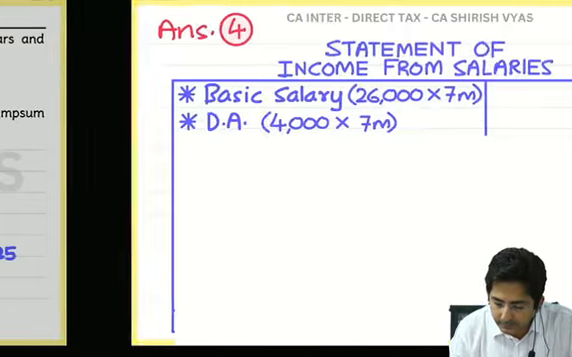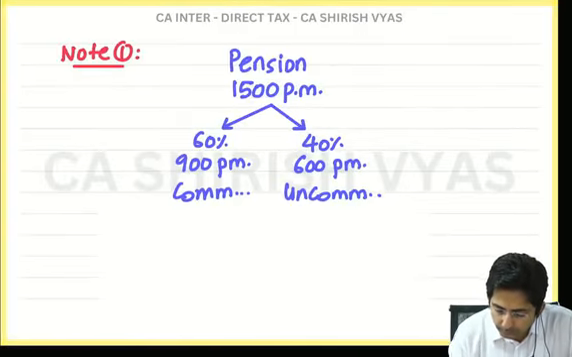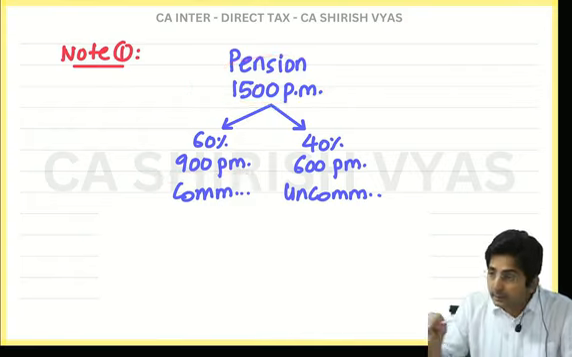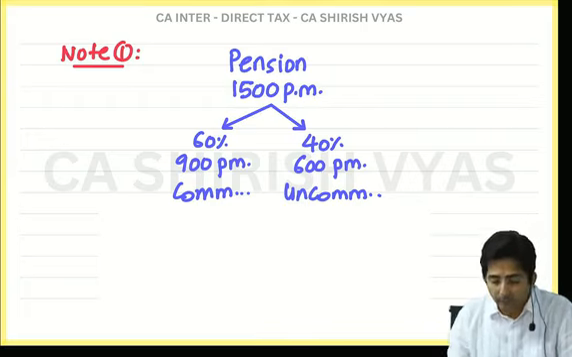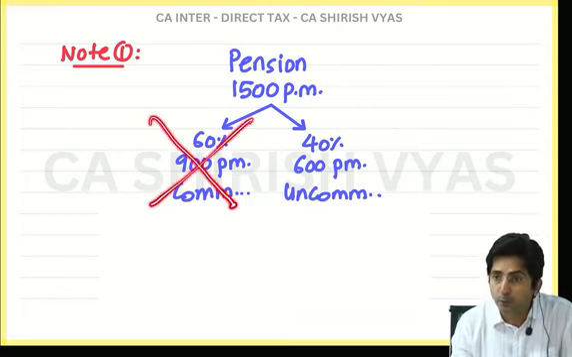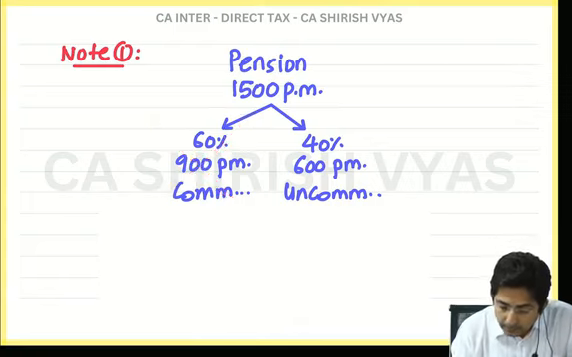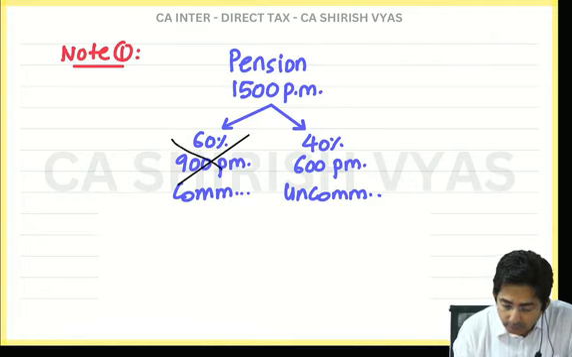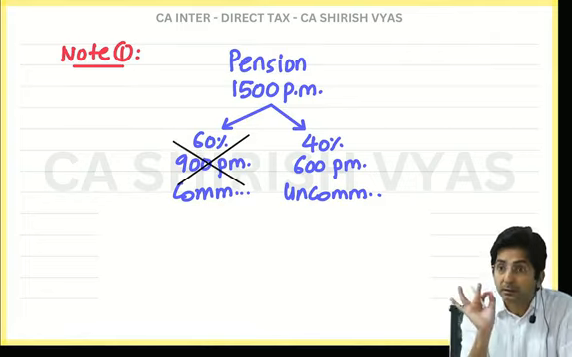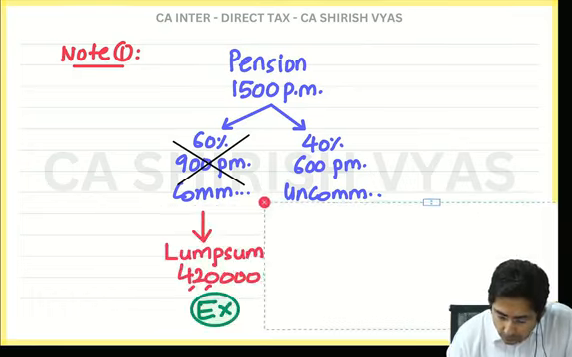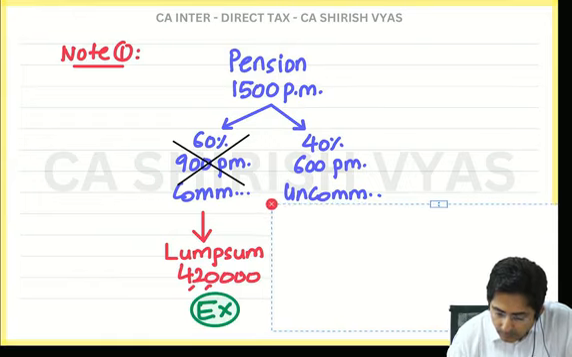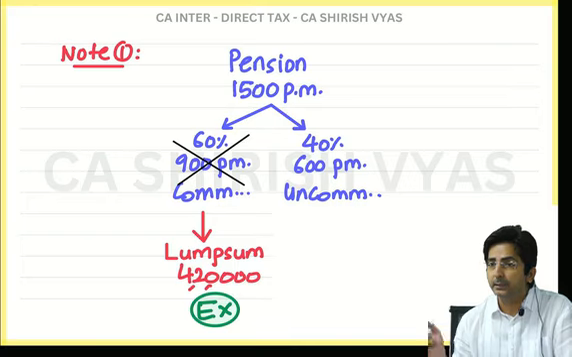So tell me, look at this. Out of 1500, 60% comes to how much? 900. For this he is telling the boss that I want to commute it. Commuted means now you will not get 900 month to month, you will get lump sum. Because commuting means this amount will get cancelled. Because 900 is per month, and commuting means is it per month or lump sum? So this will get cancelled and you will get a lump sum amount. How much? 4,20,000. It is given in the question.